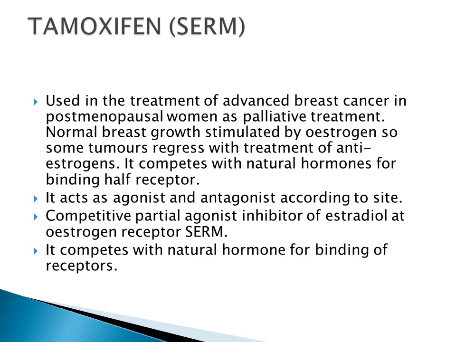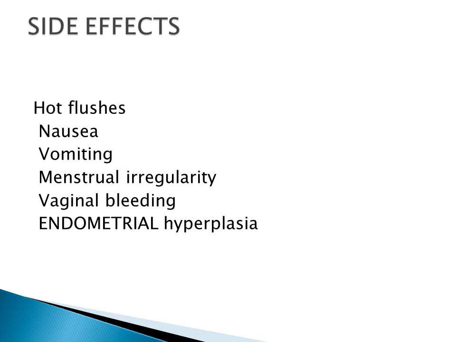Tamoxifen has an initial half-life of 7 to 14 hours in the circulation and is predominantly excreted by the liver. It is used in doses of 10 to 20 milligram twice daily. Hot flushes, nausea, vomiting can occur in 25% of patients. These are the side effects of tamoxifen: hot flushes, nausea, vomiting, menstrual irregularity, vaginal bleeding, and even it can lead to endometrial hyperplasia.